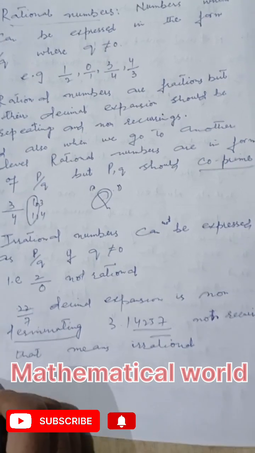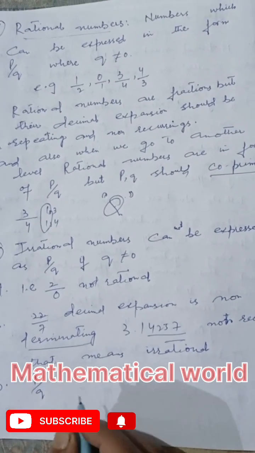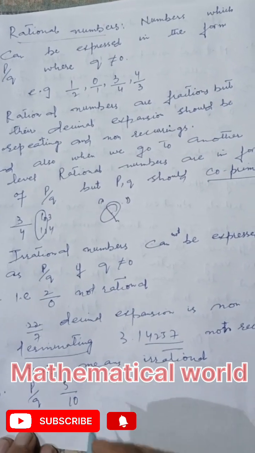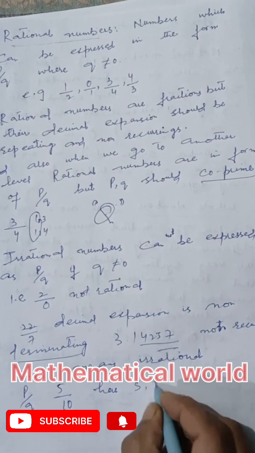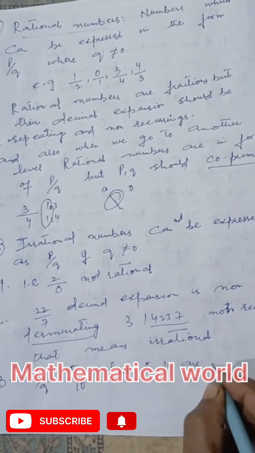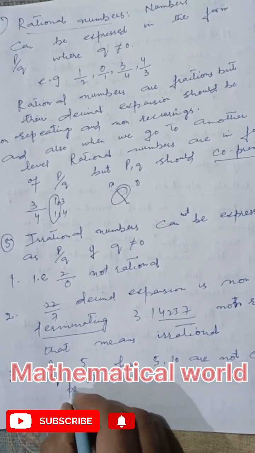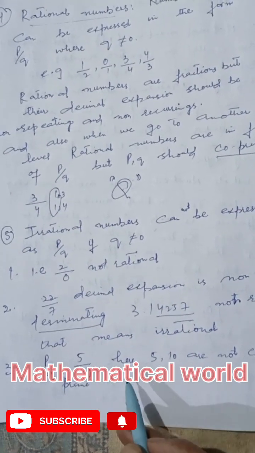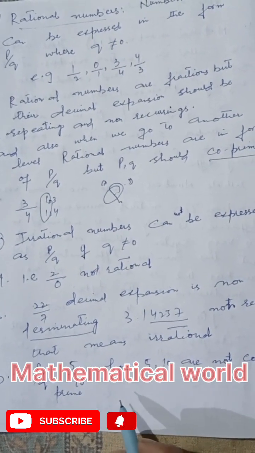Third definition is if p by q, for example 5 by 10, here 5, 10 are not co-prime. Obviously they are not co-prime as 5 has factors 1, 5, 10 has factors 1, 2, 5, 10.